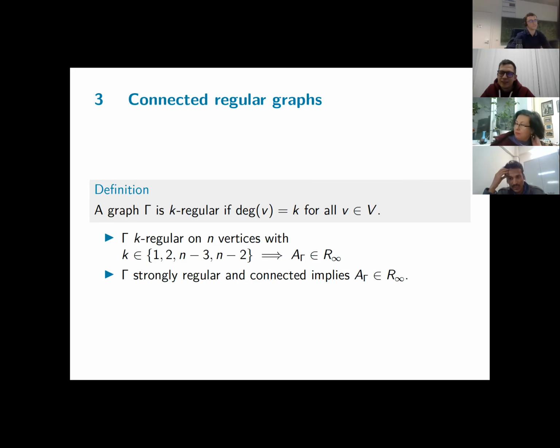And I have one more question. If I take any finite index subgroup of this right angled Artin group where it has the R infinity property, then is it true that it also has the R infinity property? Very good question. I've been wondering it myself. If you look at a finite index subgroup and it has the R infinity property, I don't know. If it is not characteristic, then I believe that it's not true.